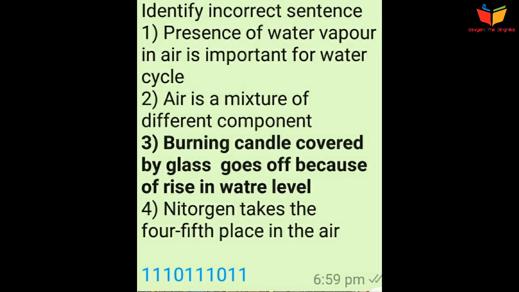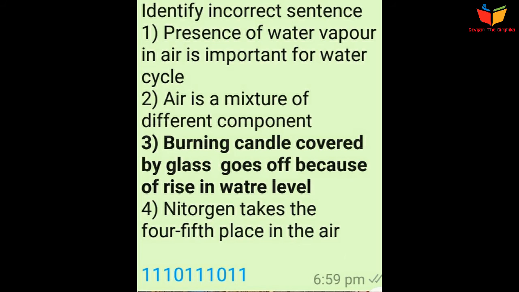Question number 8. Identify the incorrect sentence. Option number 1 is presence of water vapor in air is important for the water cycle. Option number 2 is air is a mixture of different components. Option number 3 is a burning candle covered by a glass goes off because of rise in water level. And option number 4 is nitrogen takes 4/5 part of the air. Answer is option number 3.